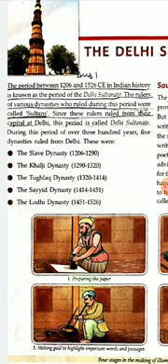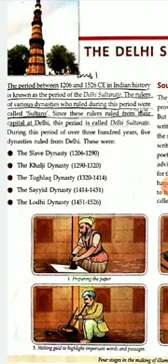During this period of over 300 years, 5 dynasties ruled from Delhi.